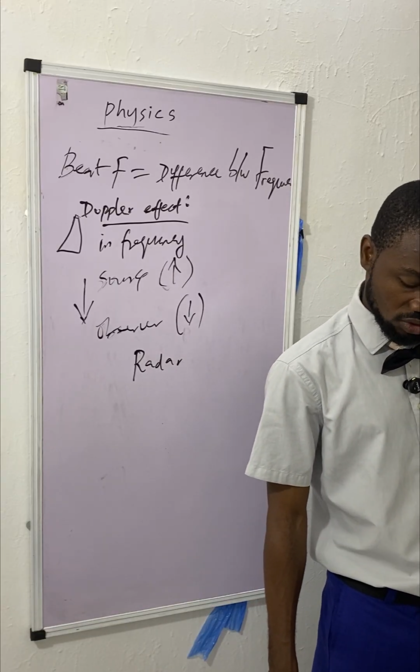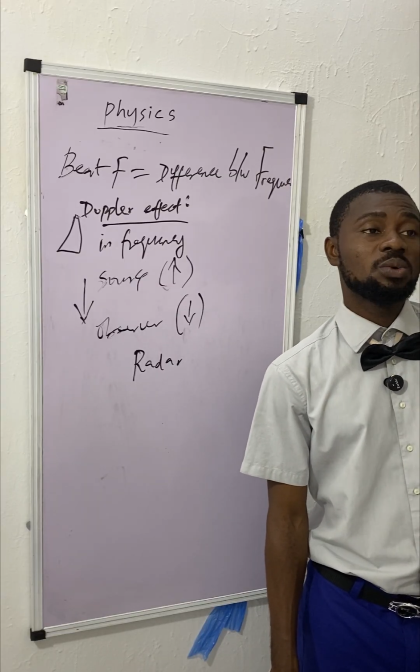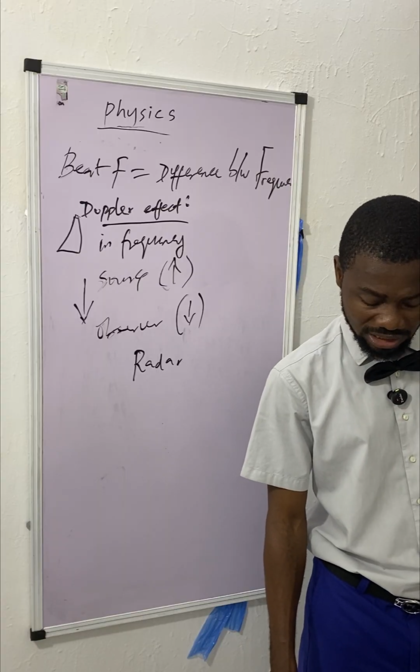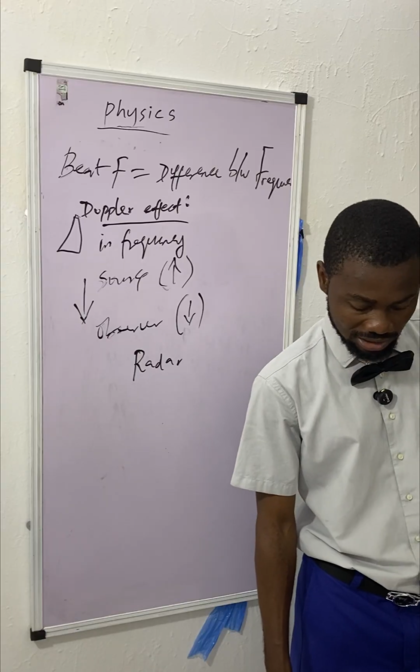So that's that for wave. If you have any question on wave, do not forget to drop your questions in the group. Remember where we have node and antinode: that is in stationary wave.